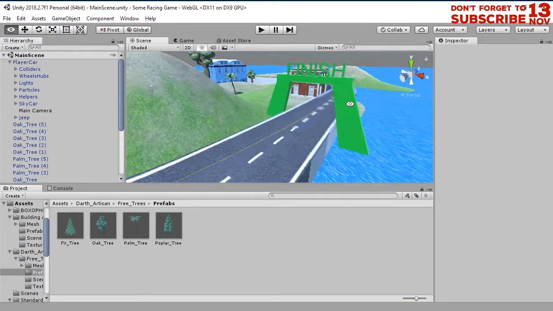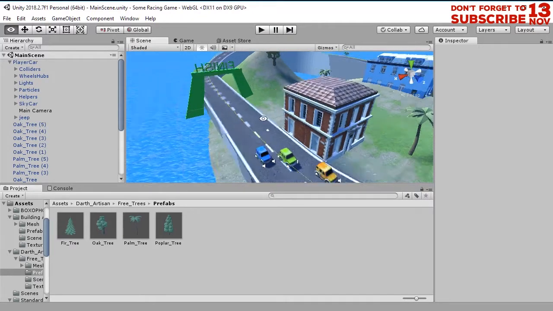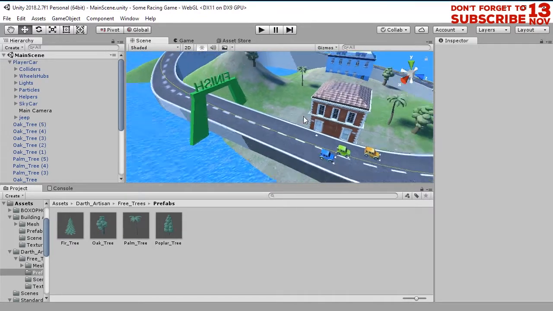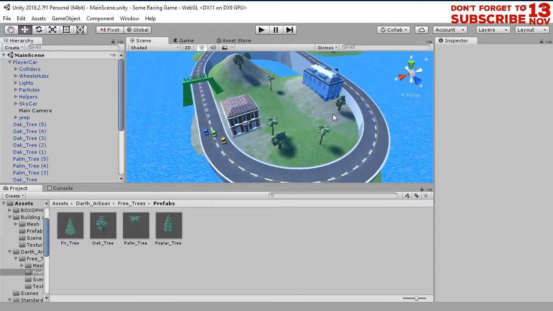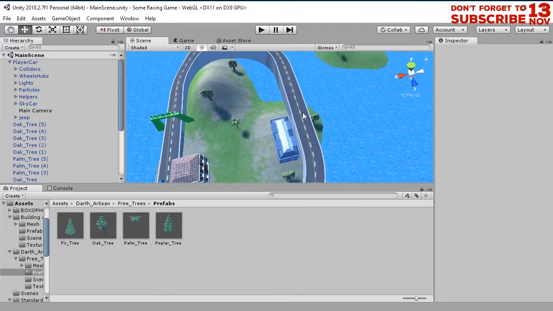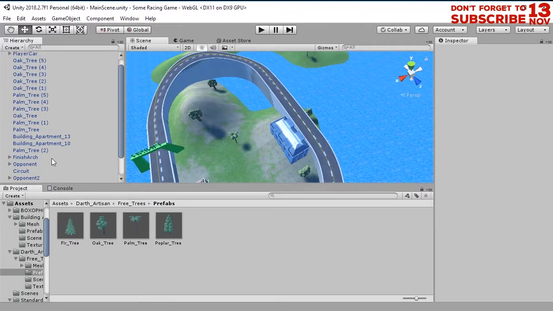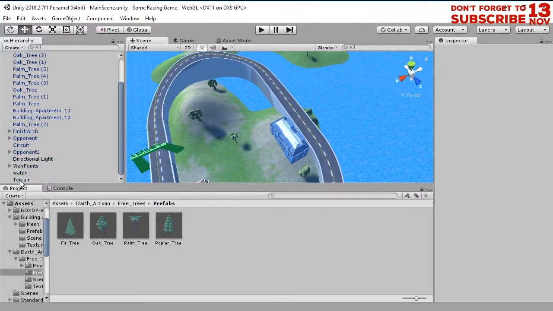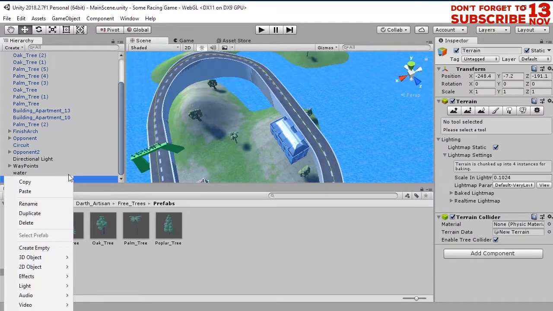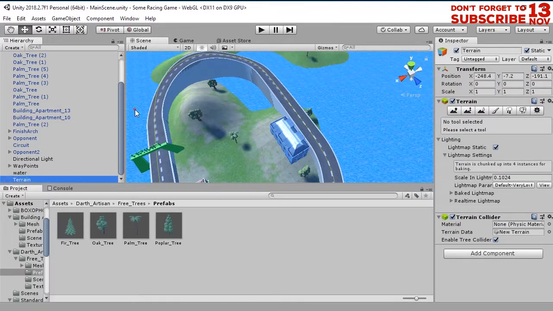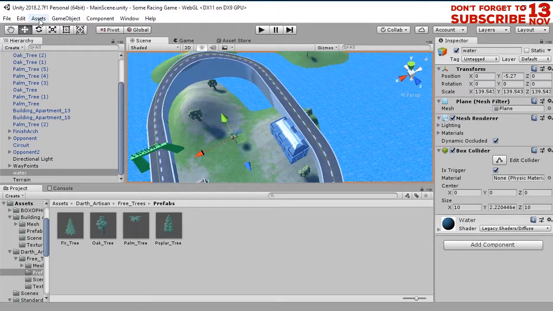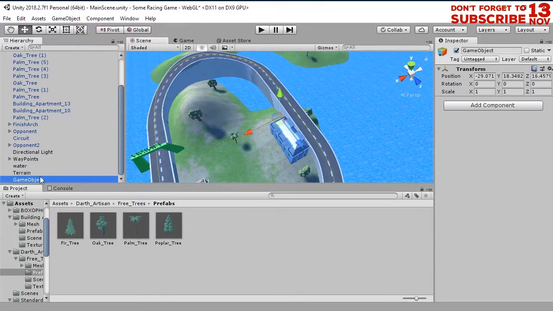So to solve this problem, probably we are going to create some detection thing here. I will call it, for example, a checkpoint. Let's create an empty object. The empty object is here.